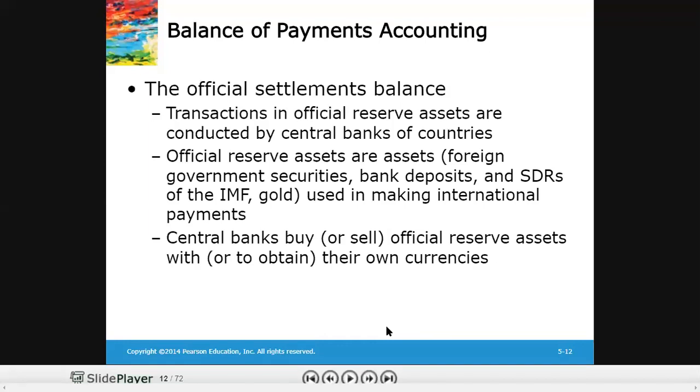The last component of the financial account is a part of the financial account, but it is different. We call it the official settlement balance. This is an account which is in the control of the central bank of a country, right? Central banks use this account to build foreign reserves, foreign exchange reserves, right?